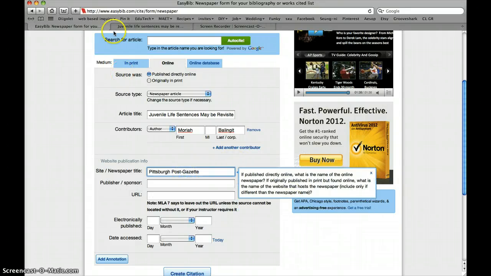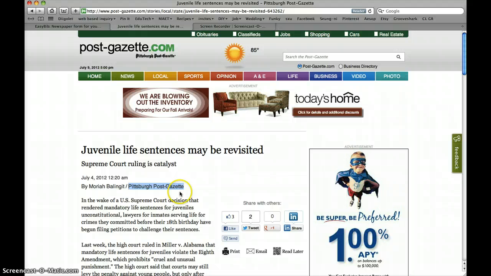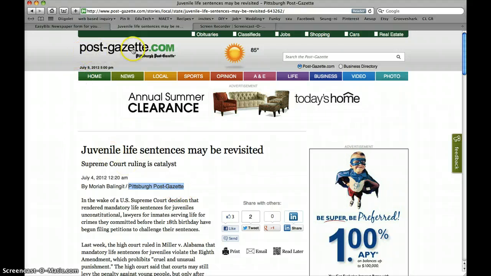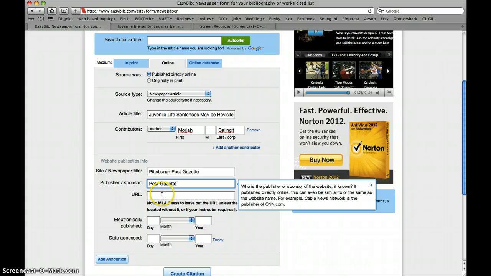Okay, so let's go back to the website. And we know it's the Pittsburgh Post-Gazette, but online it's called the Post-Gazette, and that's going to be the publisher. So I'm actually going to copy this, paste it right here.